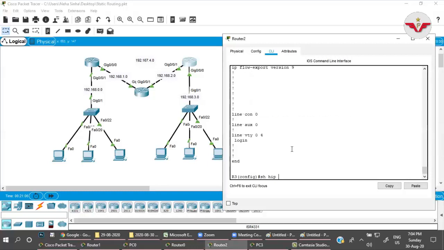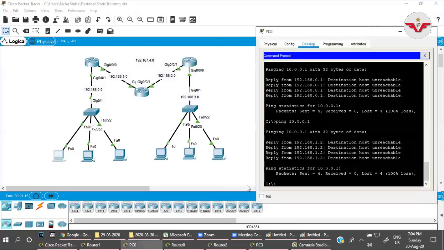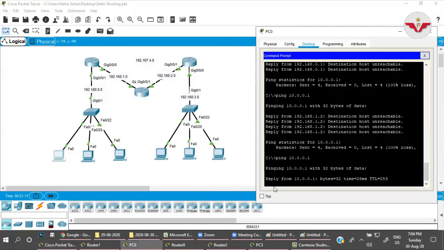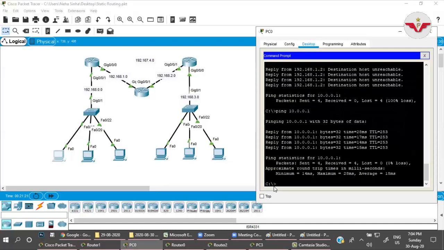Do show ip route. It already has the information about 10 because it's directly connected, right? So it should reply now. Done. Clear? So this is host based static routing.